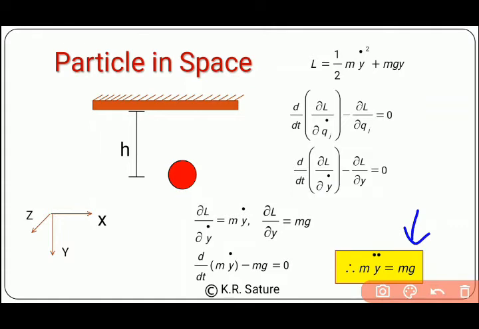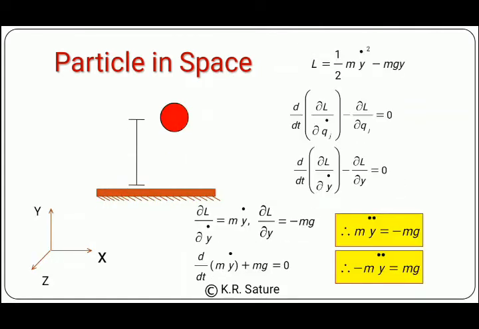You all know that if the force is opposing, it has a negative sign, and if it is in the direct direction, it has a positive sign. In the next example, when we fix our surface to the bottom, the particle is in the opposite direction of the y-axis, and that's why we get a negative sign.